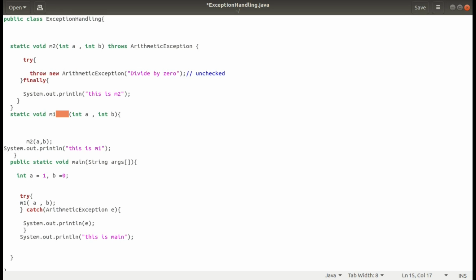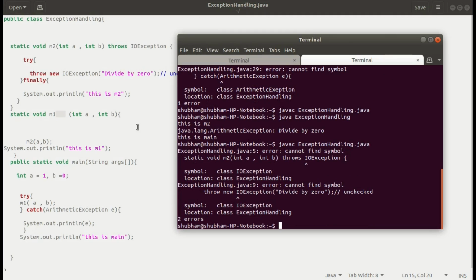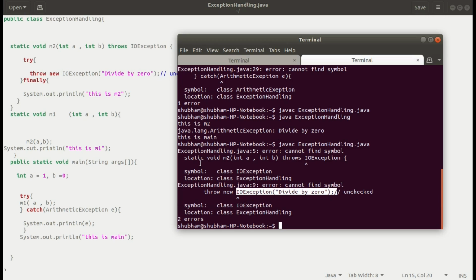Suppose I say throw IOException here, which is a checked exception. I will simply write IOException here, and let's see, it should throw an error because we haven't used the throws keyword here. Let's compile it. See here, actually IOException is checked, okay.